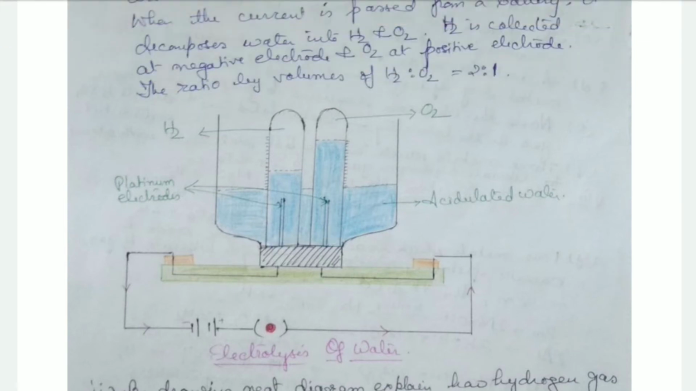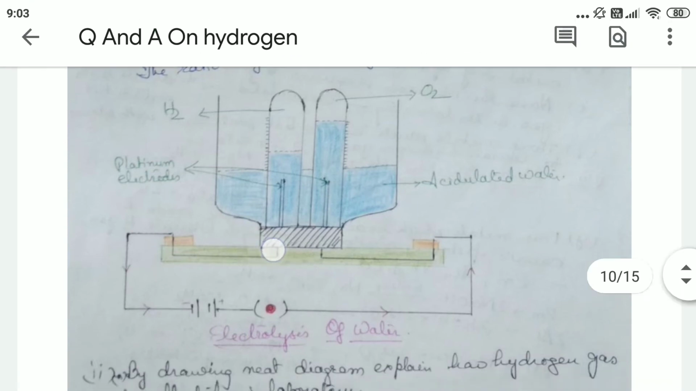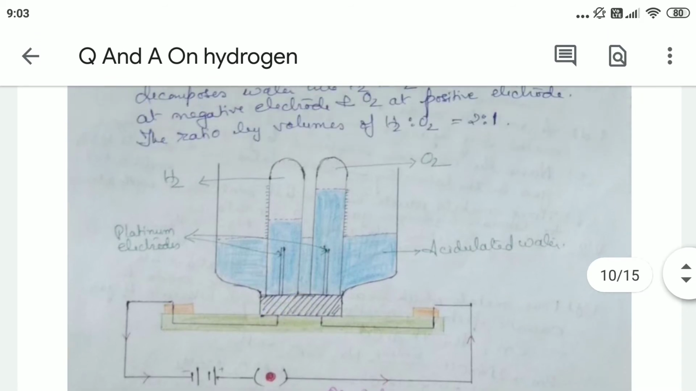These two are the platinum electrodes, and the two test tubes, which are filled with acidulated water, are inverted over each electrode. Then what happens when electric current is passed through this? We see that hydrogen gets collected at the cathode and oxygen gets collected at the anode.